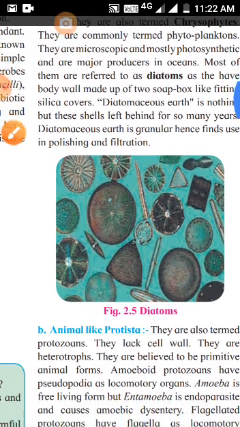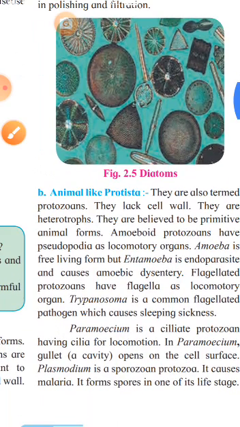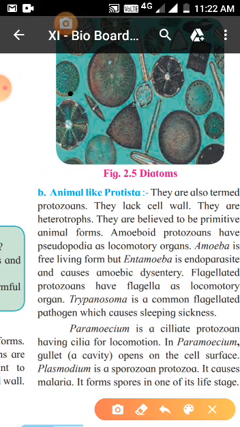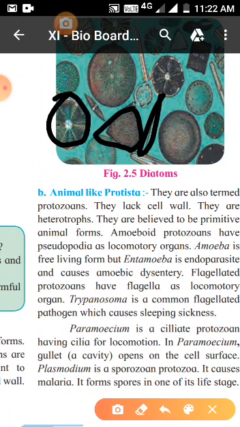So we move to the next protista, that's called animal like protista. First we understood plant like, and the main example. Okay, one more thing. See this in the picture. You can see how the diatoms are shaped. They are round, they are triangular, they are elongated, right?